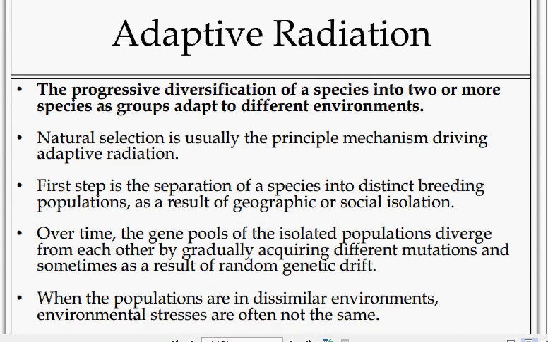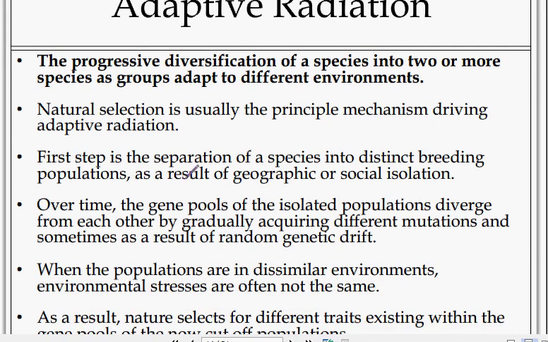Now we move on to adaptive radiation. Adaptive radiation is the progressive diversification of a species into two or more species as groups adapt to different environments.